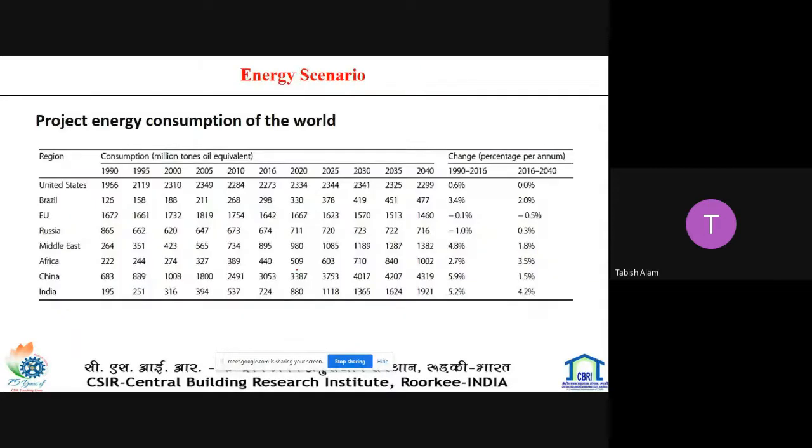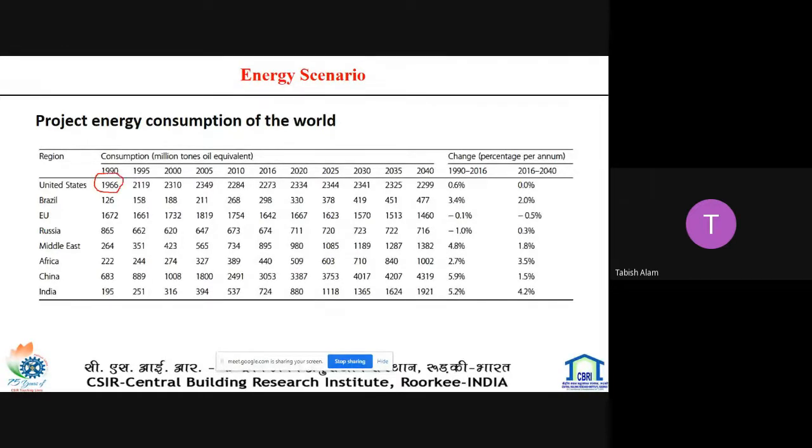Next slide. These are the energy consumption figures of the world in the different major countries. Day by day, the energy consumption is increasing.